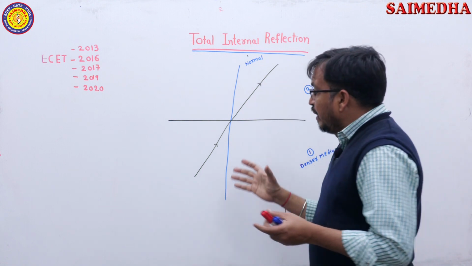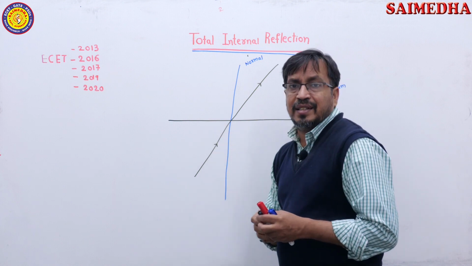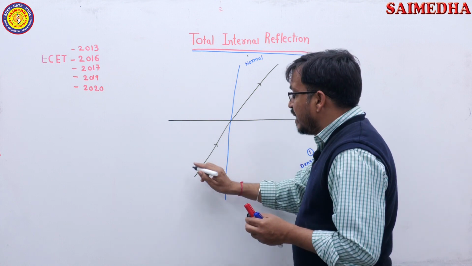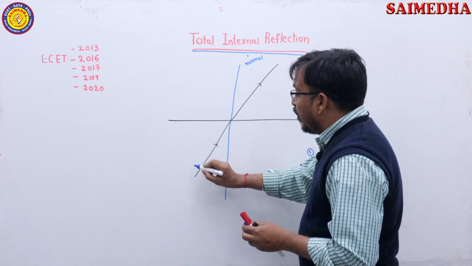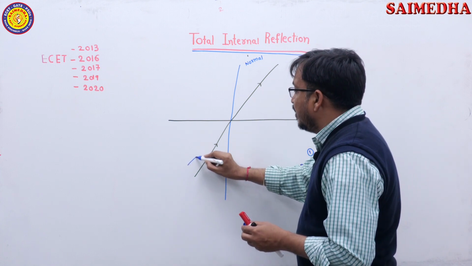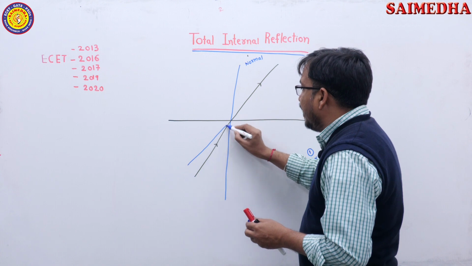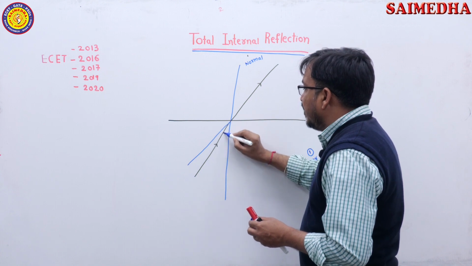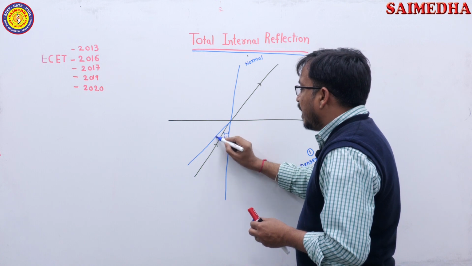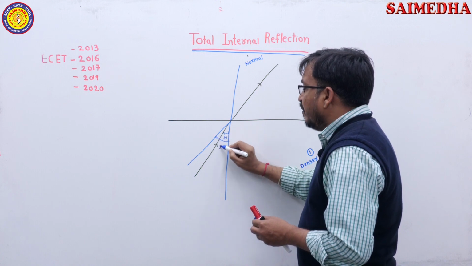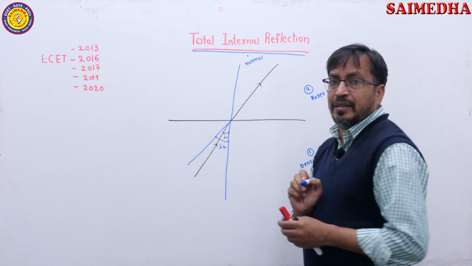Now I am increasing the angle of incidence. I am considering one more light ray, increasing here the angle of incidence. See here, this is the first angle, I1, and this is I2, where I2 is greater than I1.